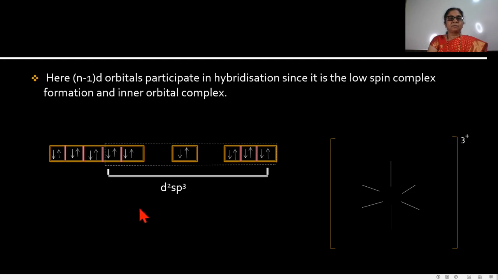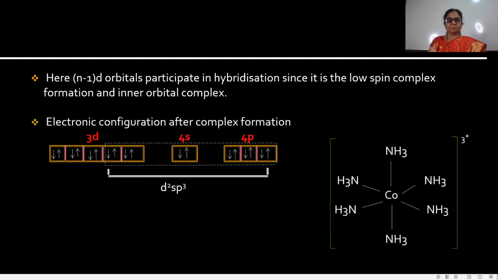Here the (n-1)d orbital participates in hybridization, since it is a low spin complex formation and an inner orbital complex. We know that if the inner d orbital participates in the hybridization, then this complex is an inner orbital complex. In this example, the d orbital is the inner d orbital, and the 4s and 4p orbitals take part in the hybridization, and that's why this compound is an inner orbital compound.